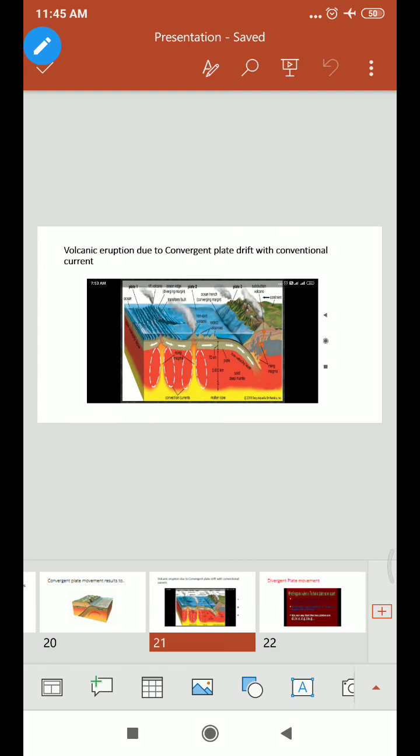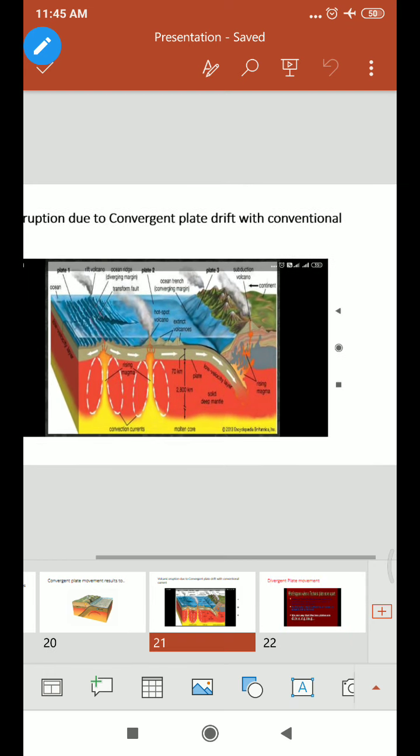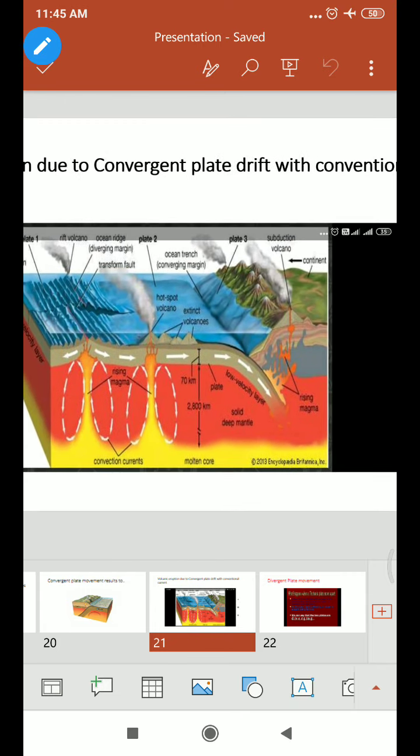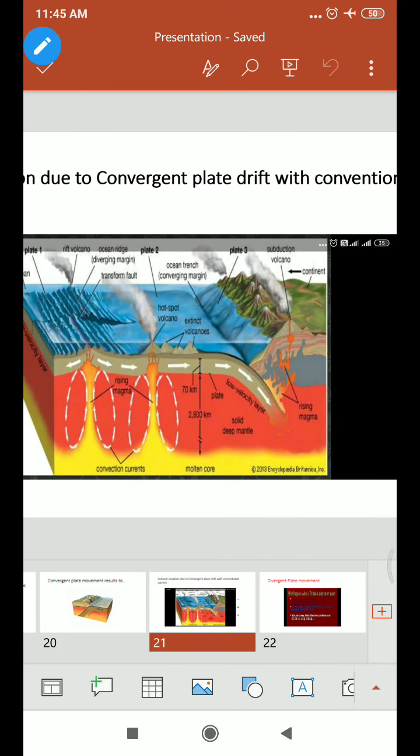Now here you can see the convection current due to the plate movement. Here in the mantle layer, due to the heat of the earth and rotation of the earth, the magma rotates beneath different plates, forming volcanic eruptions.